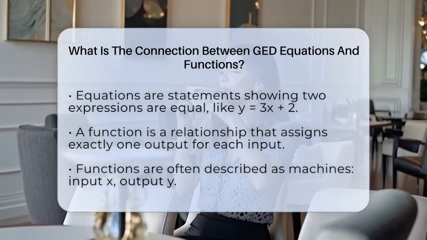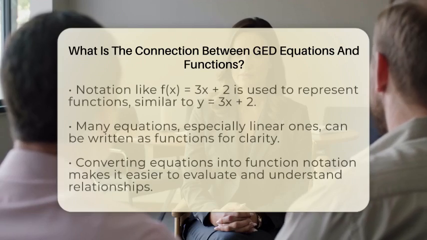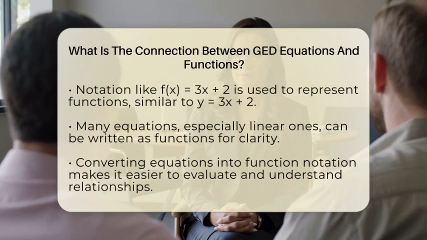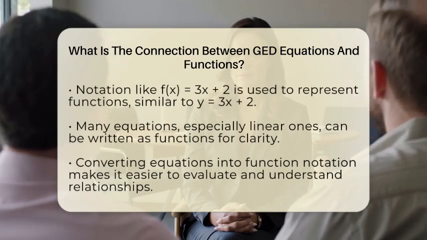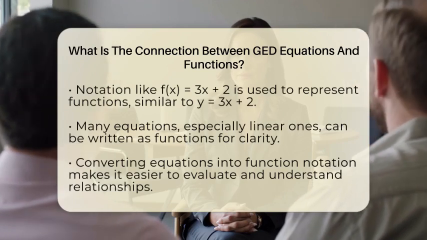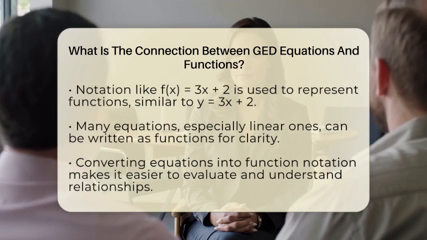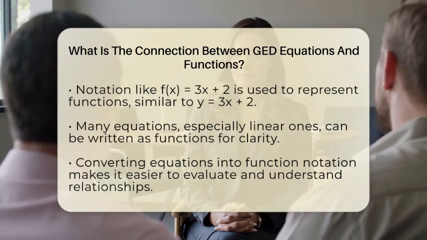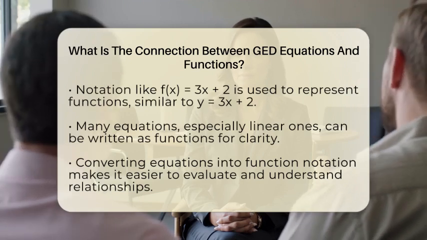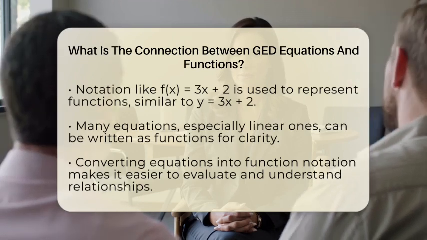Now, a function is a special kind of relationship. It's a rule that assigns exactly one output to each input. So, if you put in a certain x value, you get only one y value. You can think of a function as a machine. You put in an input, like x, and the machine gives you an output, like y. When you write a function, you often use notation like f of x equals 3x plus 2. This just means the same as y equals 3x plus 2. The key idea is that for every x you choose, there's only one y that comes out. That's what makes it a function.